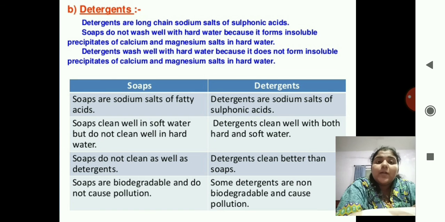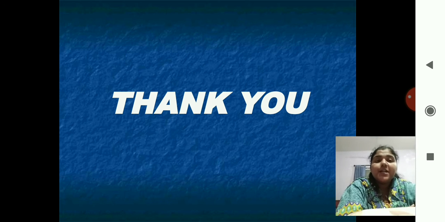Soaps are biodegradable and do not cause pollution. But some detergents are non-biodegradable and cause pollution. Correct? So, which is better? The detergents are not better because they cause pollution. So the soaps are good. Okay. So here we finish our chapter number 4, that is carbon and its compounds.